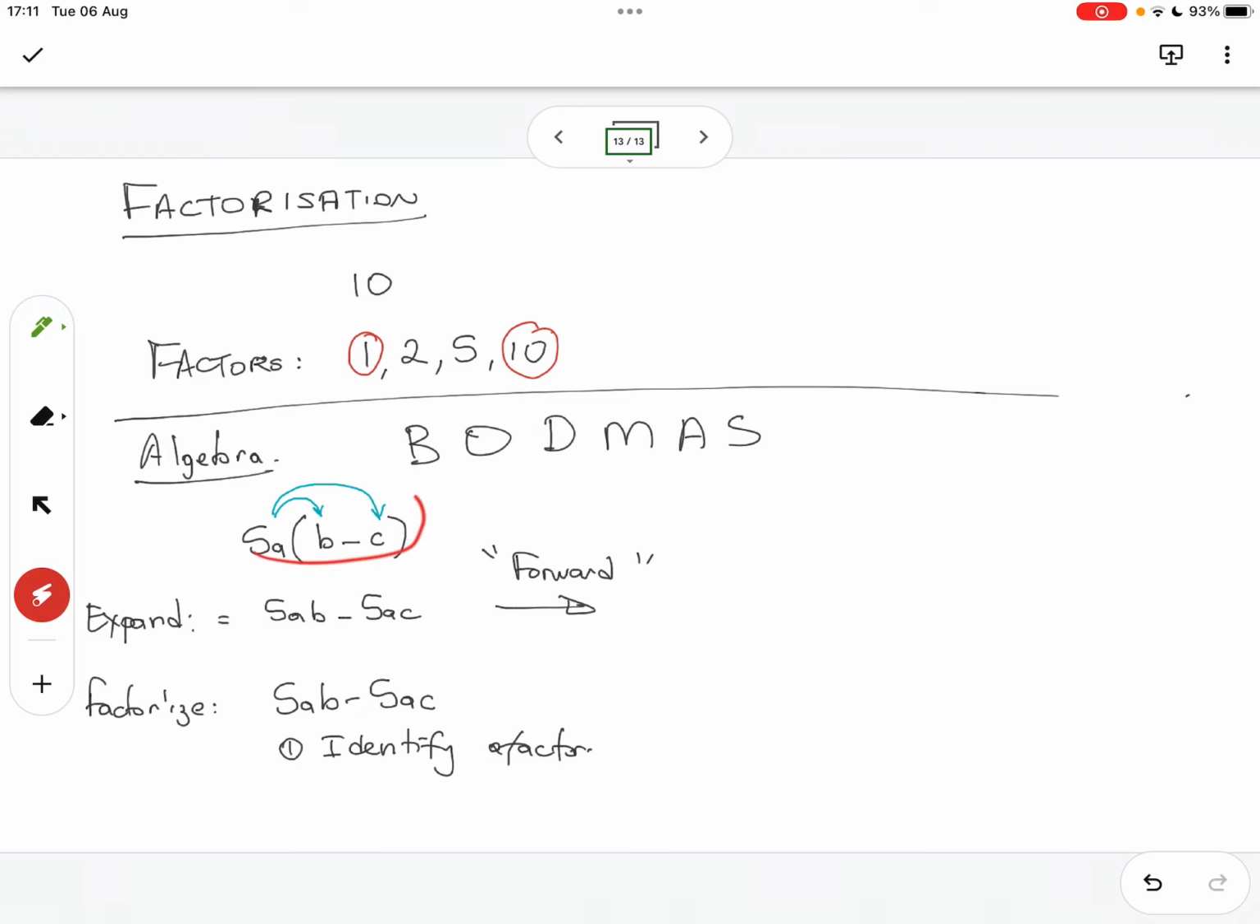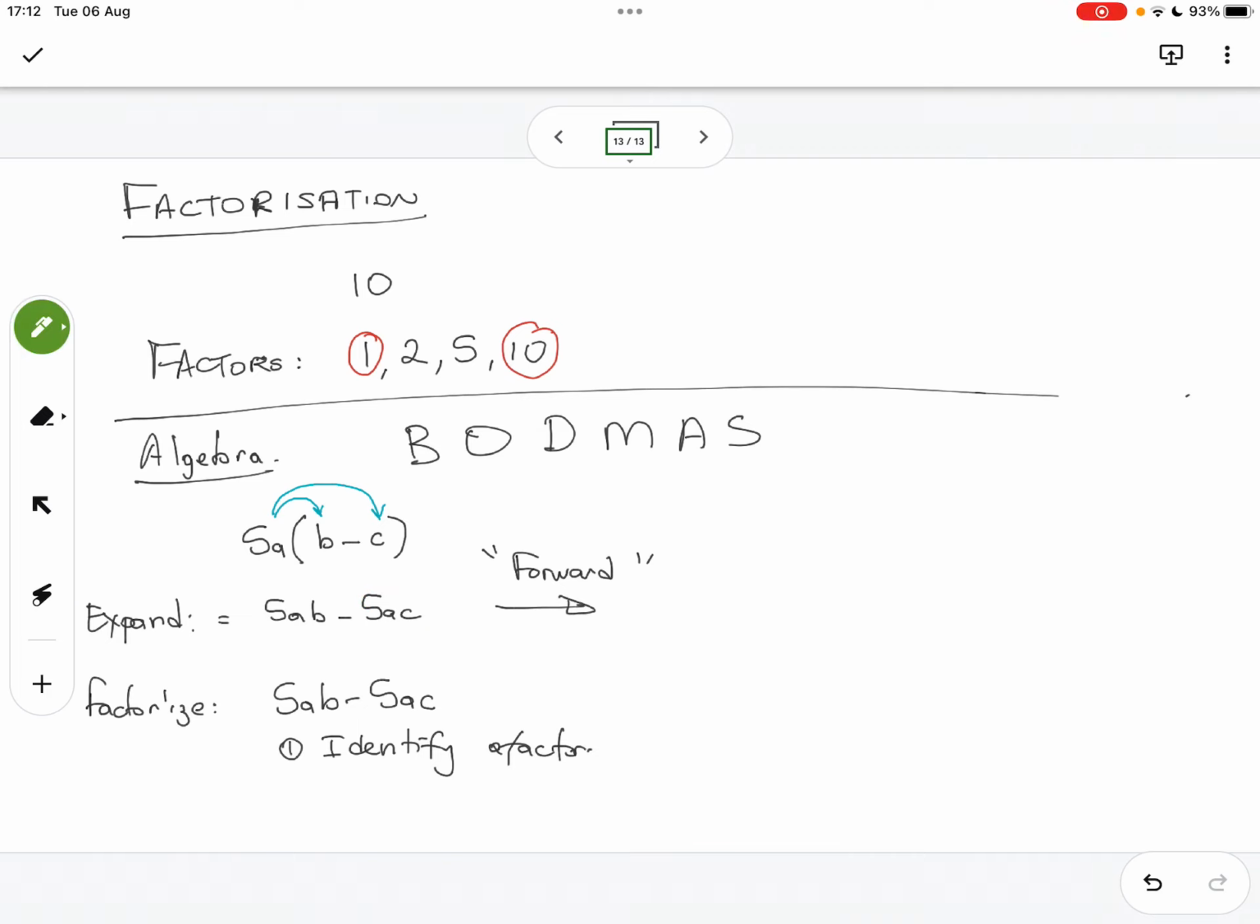The answer is right before our eyes, and it's right here. So the common factor here, what's? 5a. It's 5a. Why do you say it's 5a? Because we use it to multiply b and c. Okay, and what happens if we multiply 5a by b? It becomes 5ab. And what happens when we multiply 5a by c? It becomes 5ac. All right.